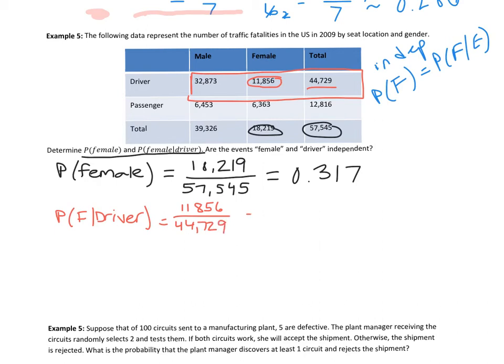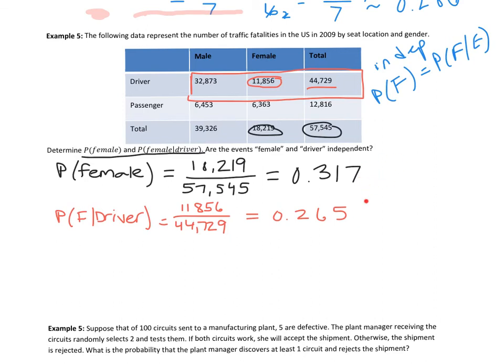All right, and this is 0.265. All right, so the proportion is the same. And now, intuitively, if these events were independent, female and driver independent, then this same proportion of females, when we limit the sample space, should be the same proportion of females in the overall sample.